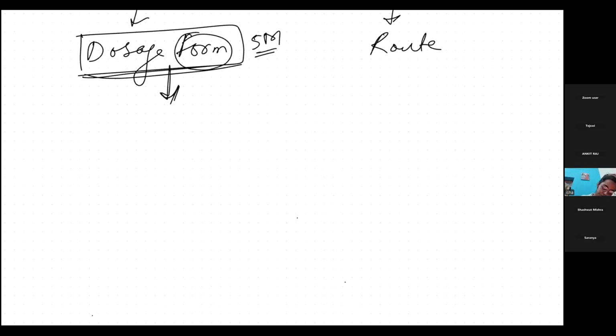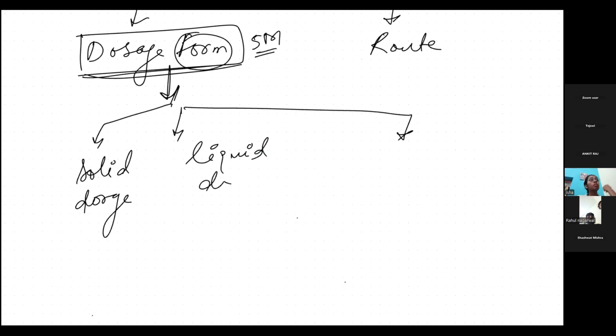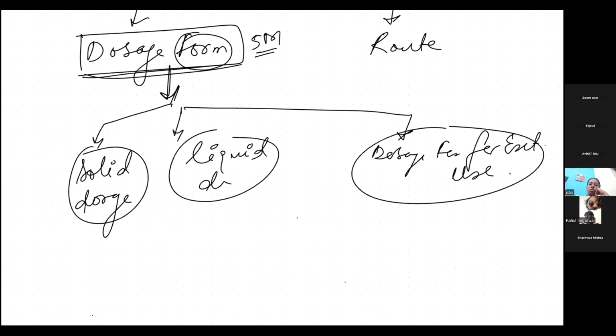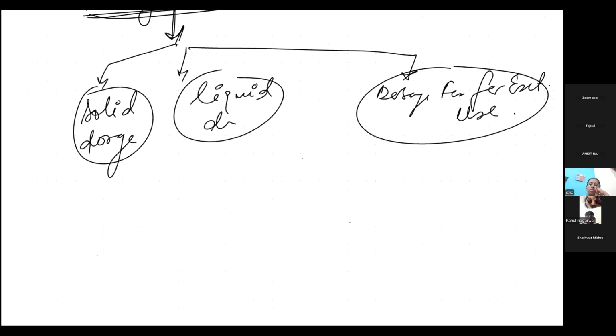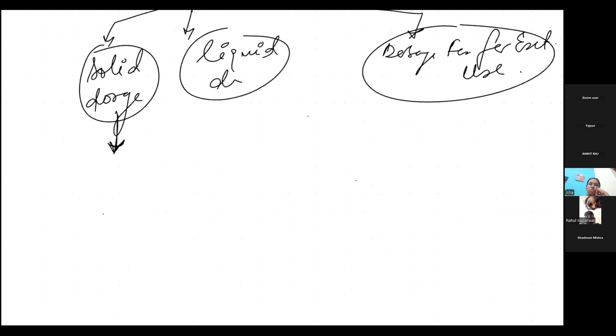So similarly, this form can be divided into three. It can be a solid dosage form, a liquid dosage form, or another one, a dosage form for external application or external use. So we have to keep in mind that drug dosage form is of three types. One is solid dosage, another is liquid dosage form, and the third one is a form which can be used externally. Now, what are solid dosage forms? Solids, we all know, can be either capsules or tablets, right? So capsules and tablets we know.